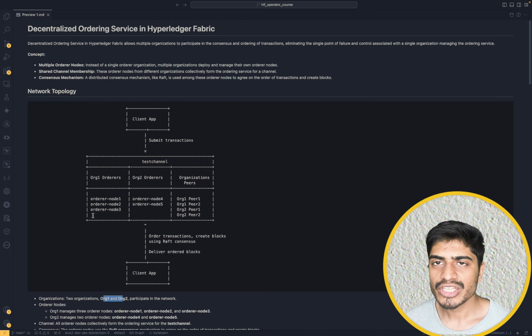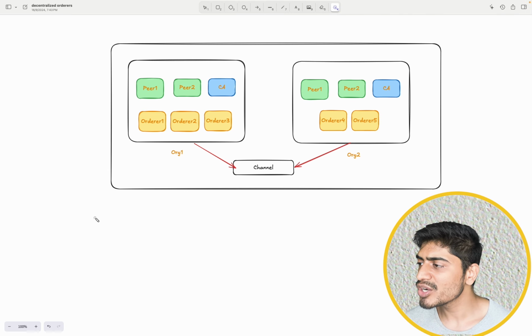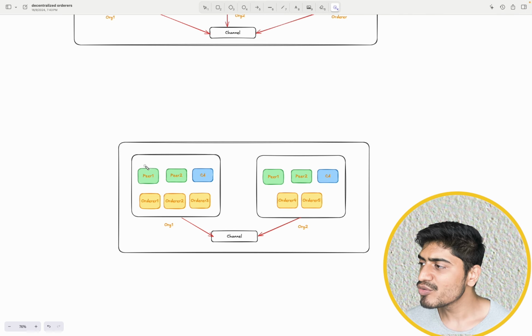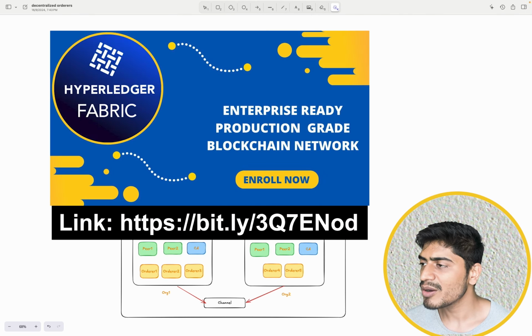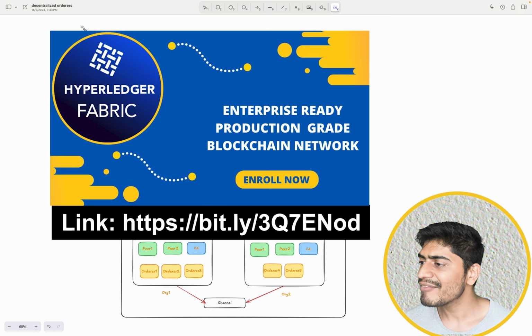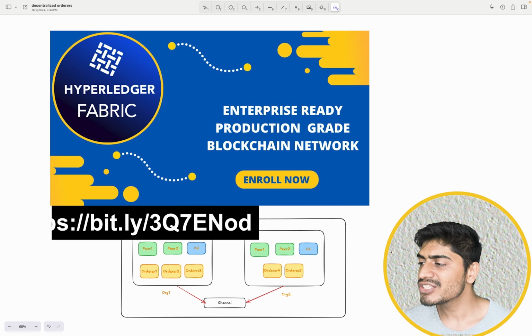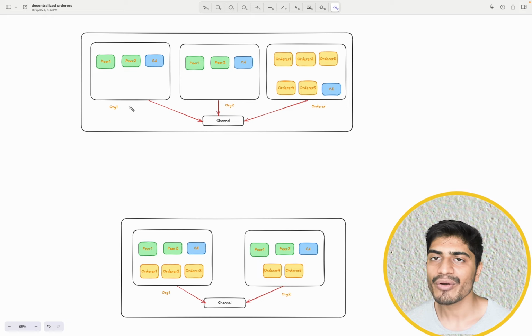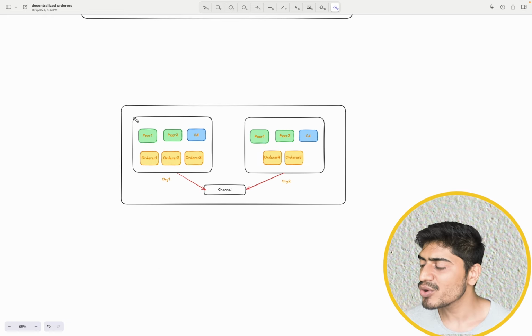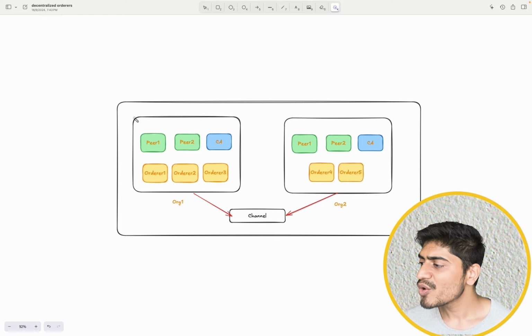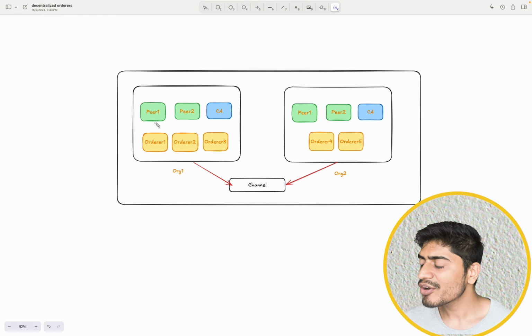Right, so this was it for this lecture. Just to conclude, we are going to move away from the previous representation, because in the previous lectures we had this kind of topology where each organization was either a peer organization or an ordering organization. But now in this section, we are going to focus on this aspect where the ordering nodes will be divided across multiple organizations. So this was it for this lecture, and I'll see you in the next one.